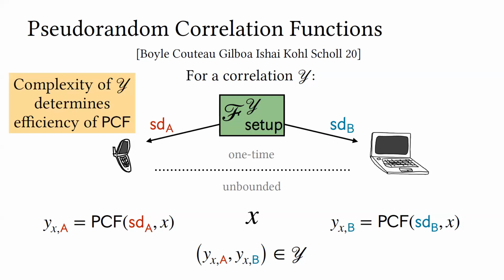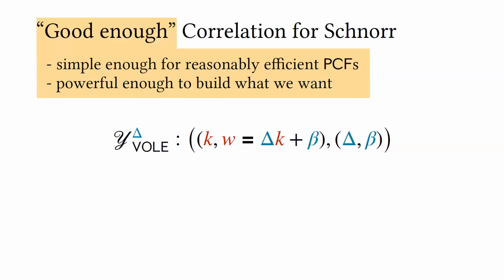So you can define arbitrarily complex correlations for these outputs to satisfy. But of course, we want to be careful when we do this because the complexity of the correlation will determine how efficient or otherwise any PCF function to realize this correlation will be. So the game here is finding a good enough correlation for Schnorr, something that is simple enough so that it permits reasonably efficient PCFs, but at the same time, it's powerful enough to build something non-trivial.